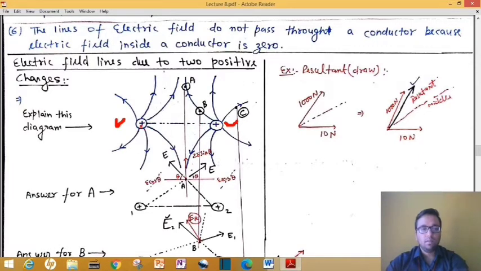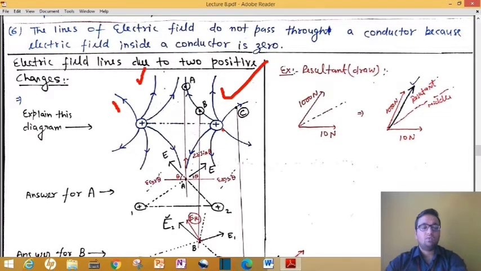Due to these two charges, the electric field line will be like this. As you can see from the arrows, the electric field direction will be along this curve. And here also, due to this positive charge, electric field lines are always away from the positive charge, so our electric field line will be drawn like this.